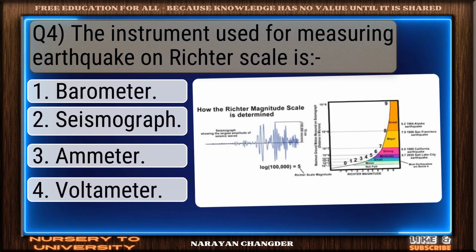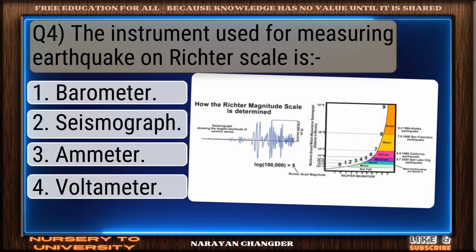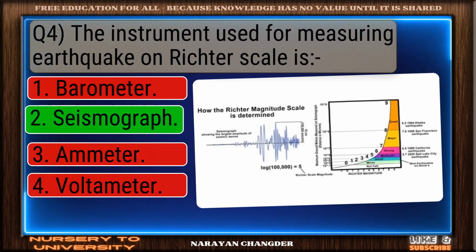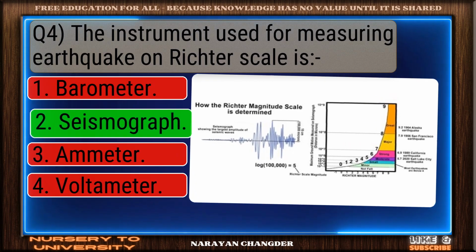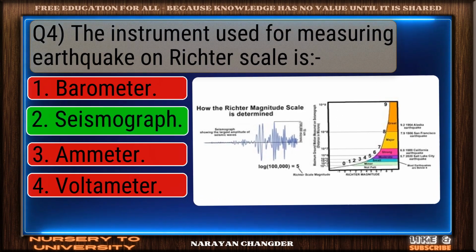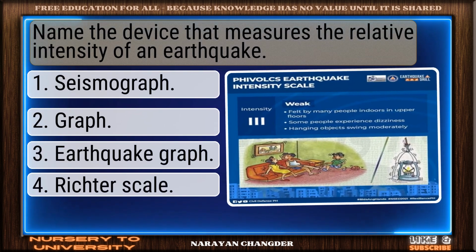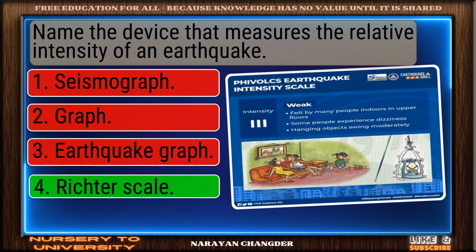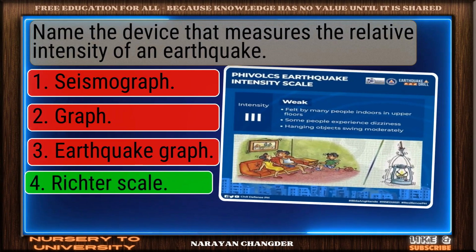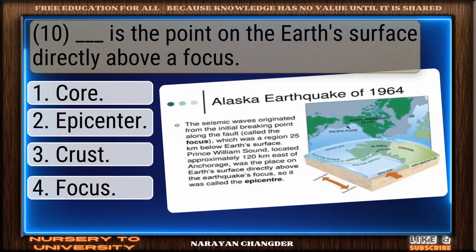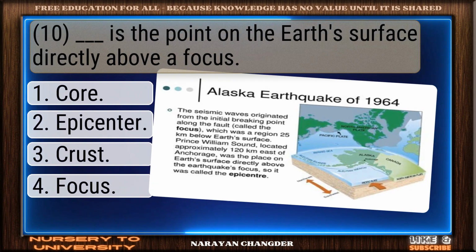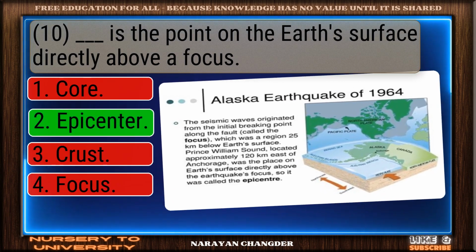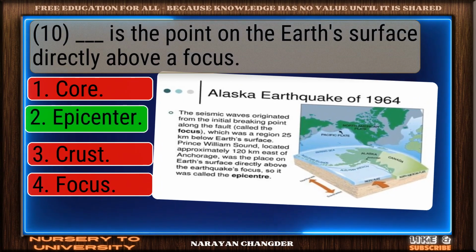Q4. The instrument used for measuring earthquakes on the Richter scale is. Exactly. Seismograph makes sense and it is the right choice. Name the device that measures the relative intensity of an earthquake. Bravo. Richter scale is the answer. Dash is the point on the Earth's surface directly above the focus. Valid point. Epicenter is true.